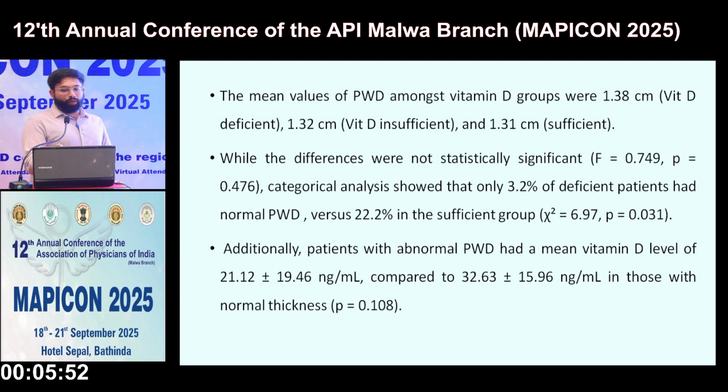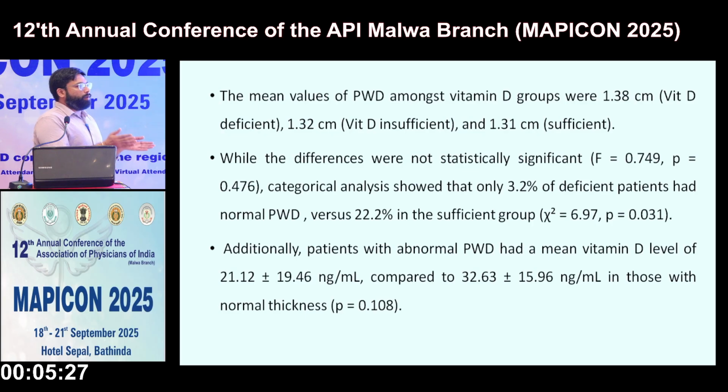Only 3.2% of patients in the deficient vitamin D group had normal posterior wall diameter, but 22.2% in the sufficient group had normal. So the difference between the number of patients is bigger, but the absolute mean values of PWD do not differ much.